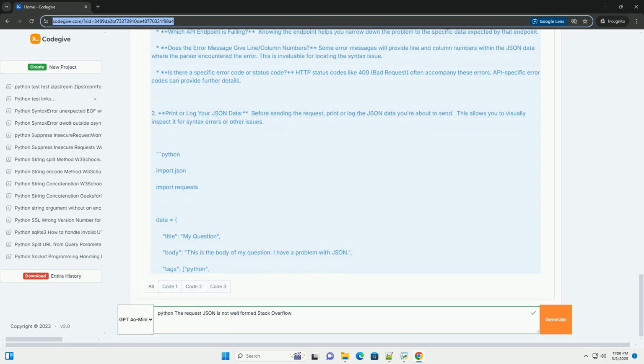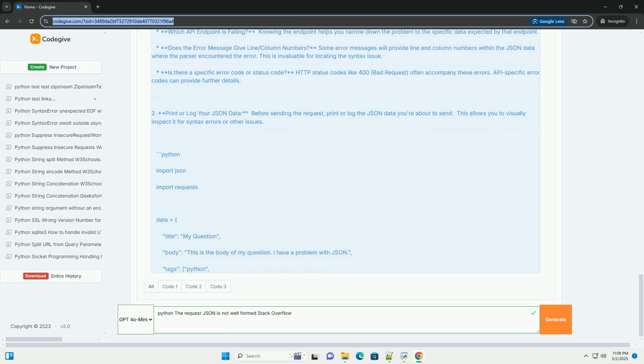3. Data structure mismatch with API expectations. Missing required fields: the API might require certain fields to be present in the JSON data. If you're missing one or more required fields, it will reject the request.